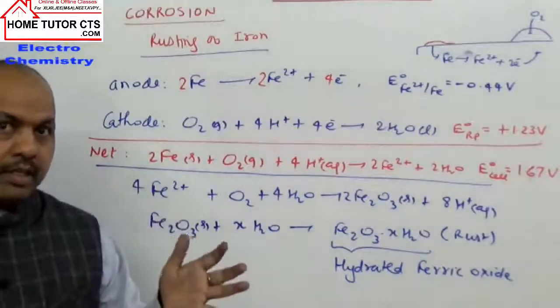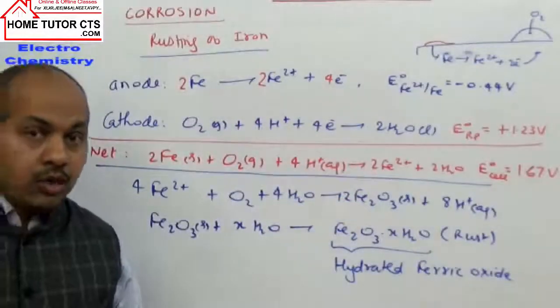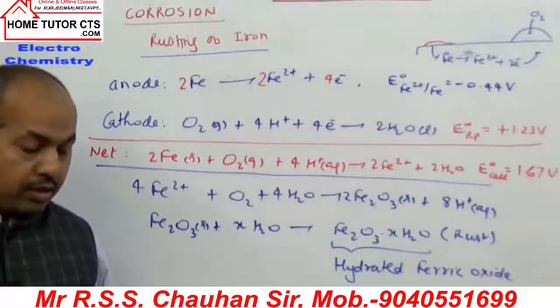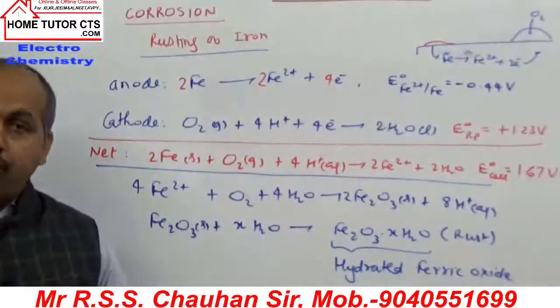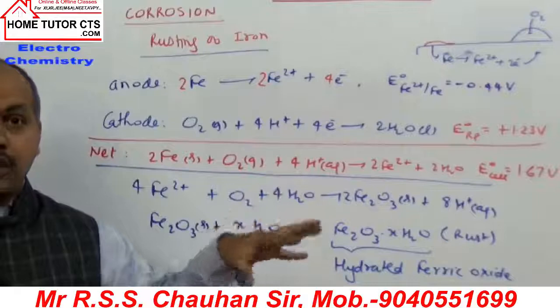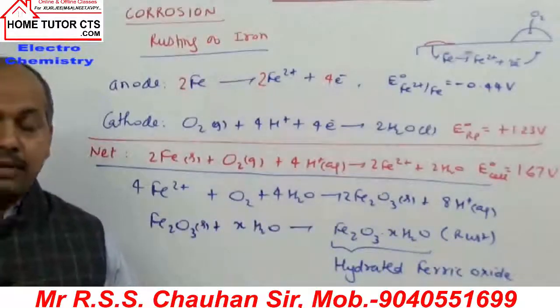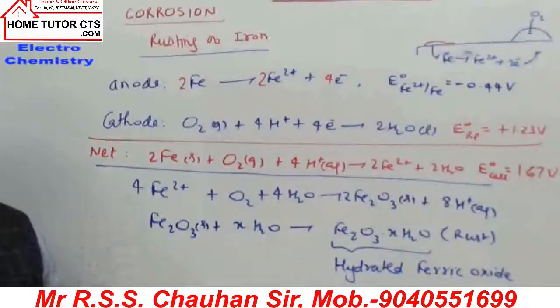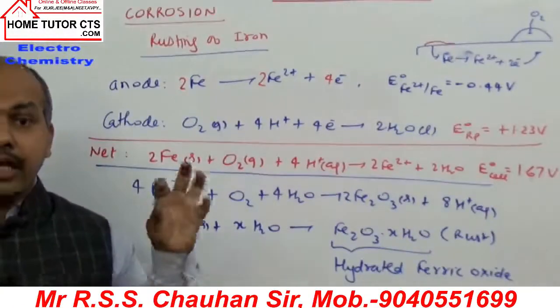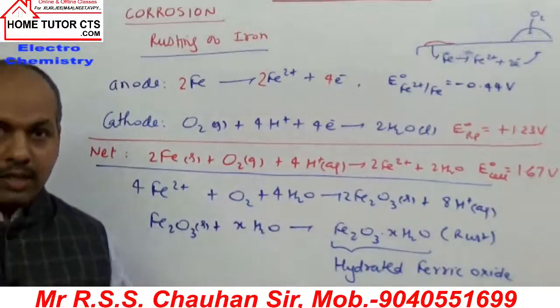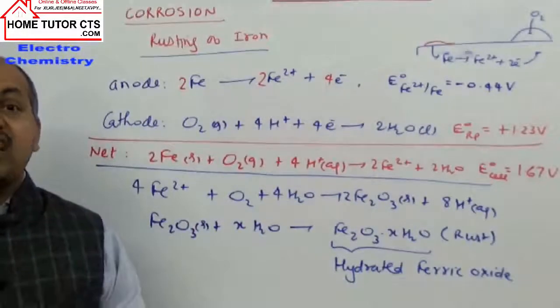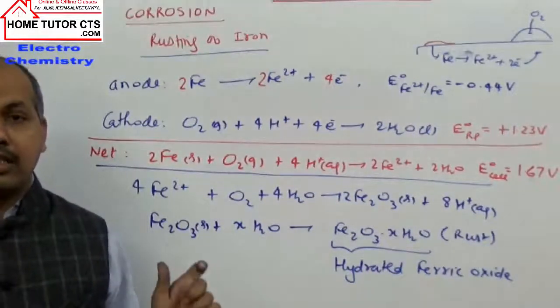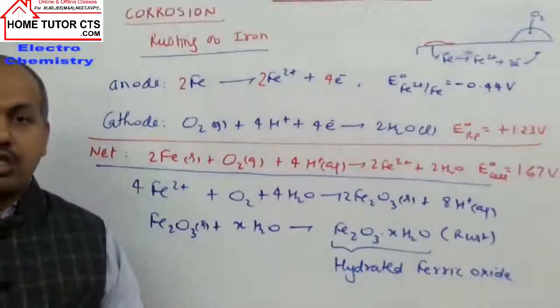So what happens in those hilly areas where we use salt for cleaning the snow from the roads? That salt will make the medium more conducting. So in those areas rusting is faster, because saline medium or salts increase the flow of electrical current in the solutions.